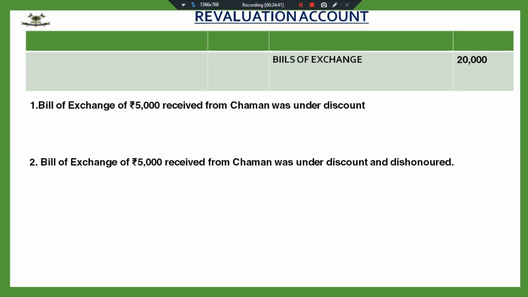You have to recall the concept of bills of exchange here. I received one bill receivable from Chaman, which was under discount. That means it had already been discounted with the bank. So, do I need to pass any journal entry at the time of reconstitution for this bill of exchange already discounted with the bank?